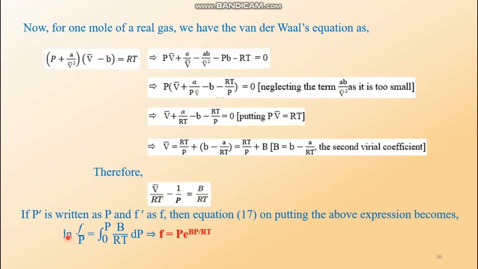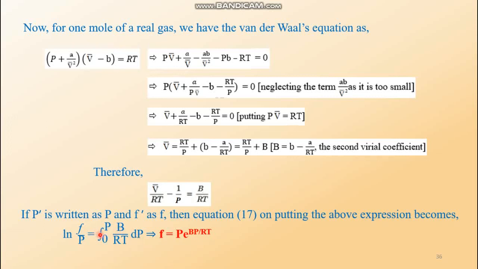In equation 17, what was on the left-hand side? It was ln F prime by P prime. But right now we are abolishing these primes. That means it is any fugacity F, any pressure P, other than the standard state. So this is F by P, and on the right-hand side we had the integral from 0 to P, and within the parenthesis we had the term V bar by RT minus 1 by P. Instead of that, we are putting B by RT, where B is the second virial coefficient, and dP is common.